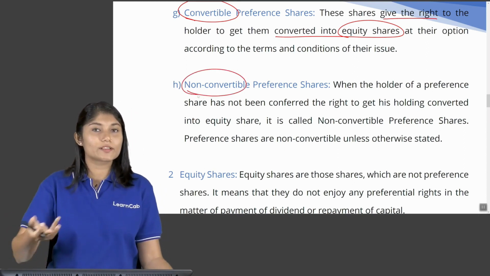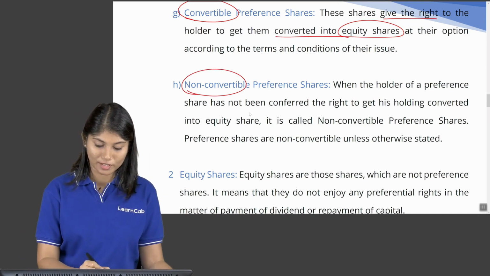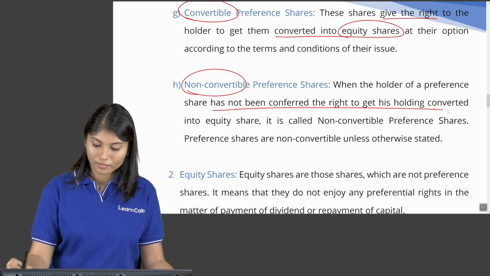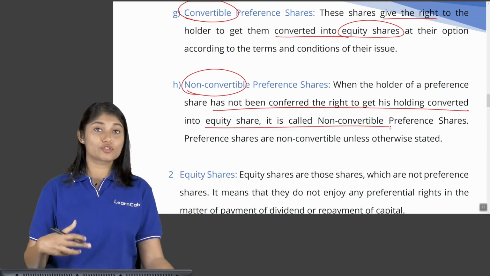Non-convertible, quite the opposite. They don't have any option to convert from preference to equity.